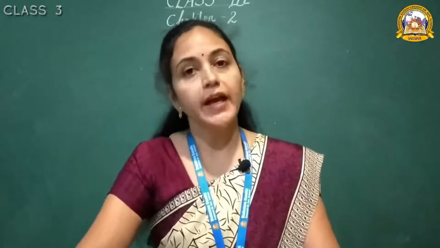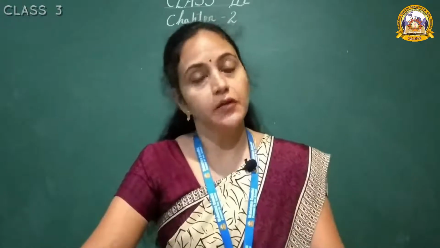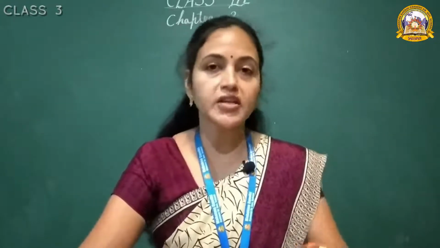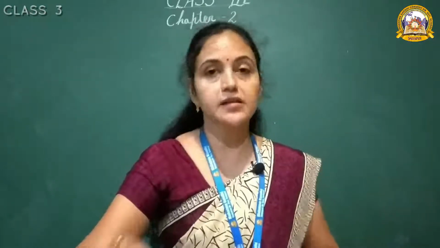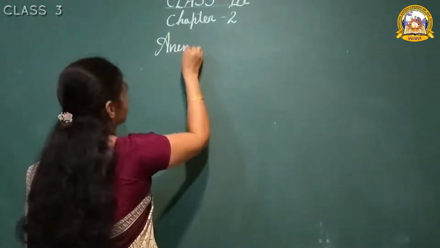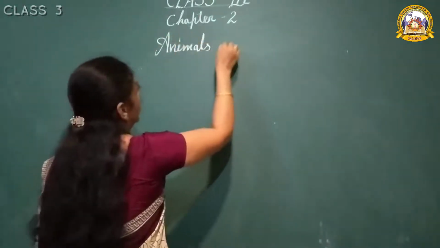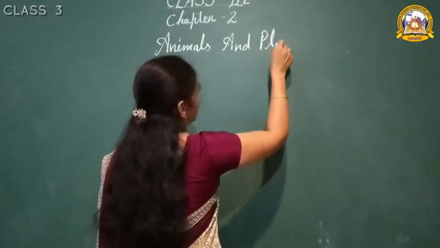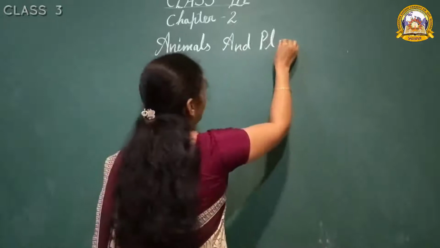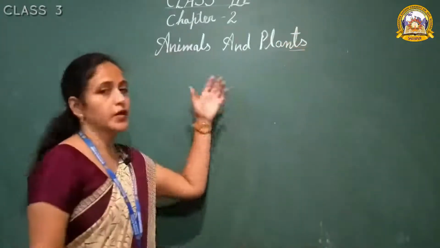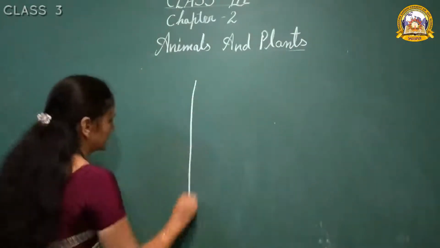Hope you enjoyed and learned all the points very well. So today we are going to start our next chapter. Living and non-living things is completed. Now the next chapter is animals and plants. We will write here our second chapter, animals and plants. What is the spelling of plants? P-L-A-N-T-S. Plants. So today we are starting this chapter.